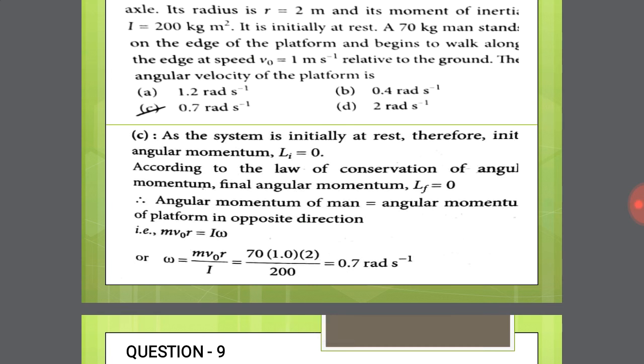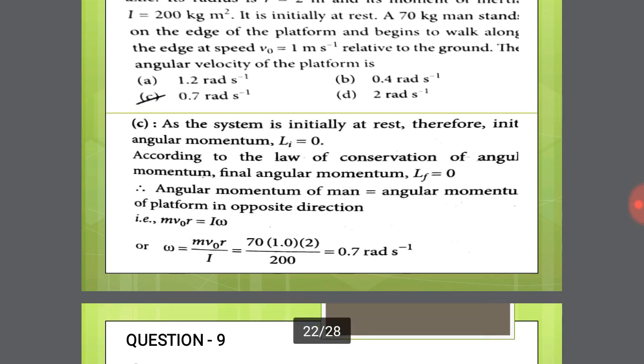First, as the system is initially at rest, the initial angular momentum Li is equal to 0. According to the law of conservation of angular momentum, the final angular momentum Lf is also 0. So the angular momentum of the man is equal to the angular momentum of the platform in the opposite direction.